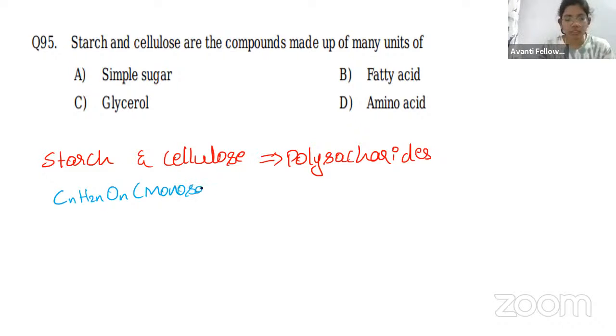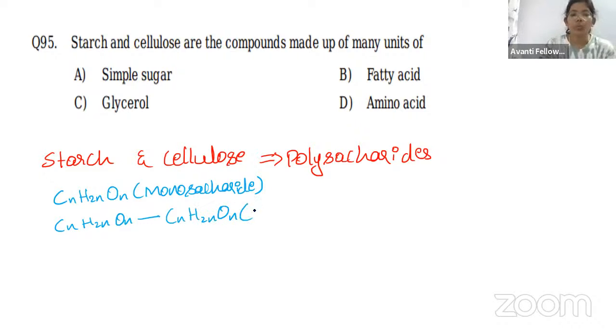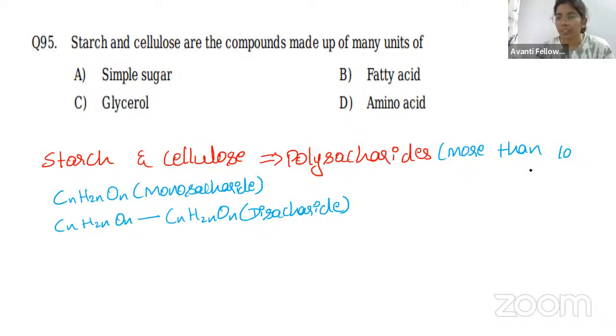Monosaccharide. And next, there are other sugars which have CnH2nOn, and to this, a bond is going to form, and again CnH2nOn. So now how many units are there here? 2. So this is called a disaccharide. Now you can guess the answer. What is a polysaccharide, right? A polysaccharide has more than 10 units. Okay, this is a polysaccharide.